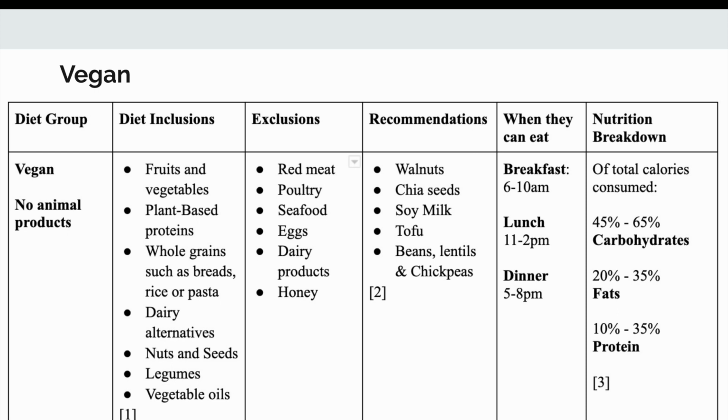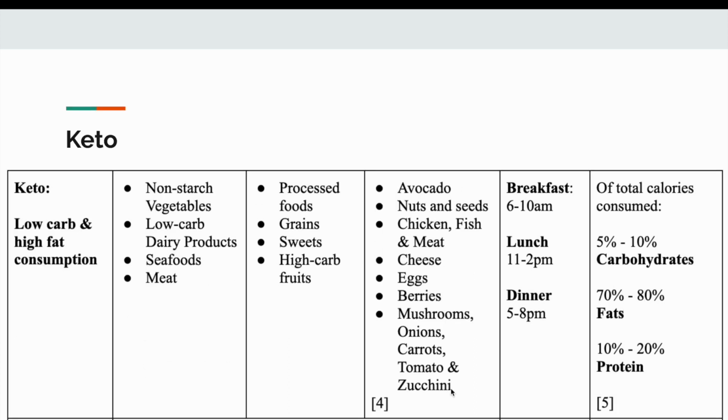The vegan diet excludes all animal products. The vegan group was selected to represent the effect of excluding certain food groups from the diet, including main sources of protein and calcium. The keto diet is characterized by low carbohydrates and high fat consumption. It includes non-starch vegetables, low-carb dairy products, seafood, meat, and certain fats while excluding grains, sweets, and high-carb foods.